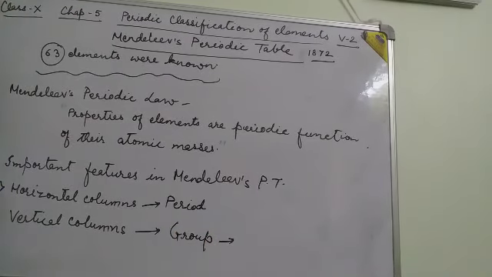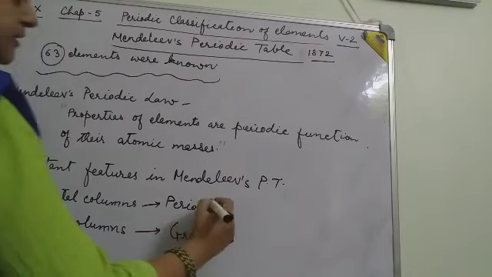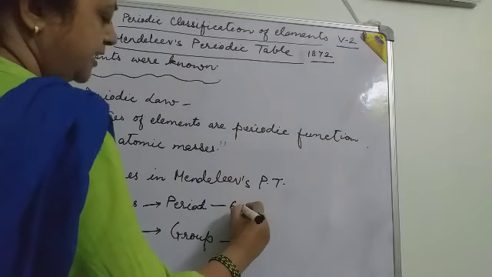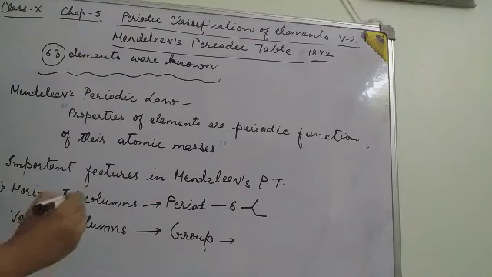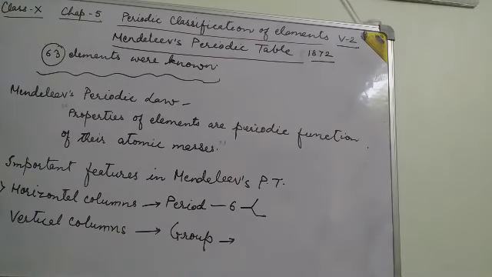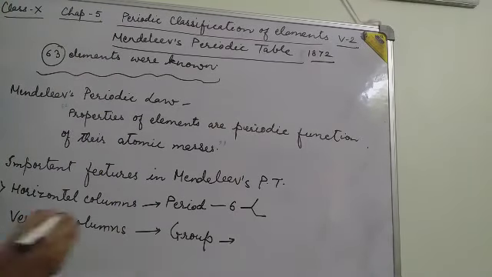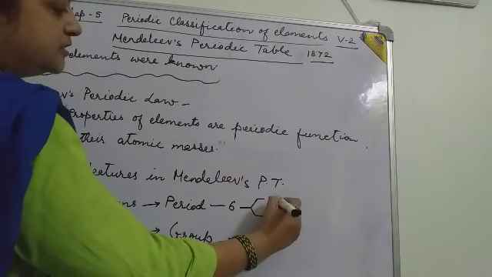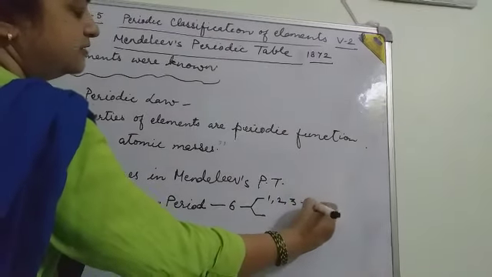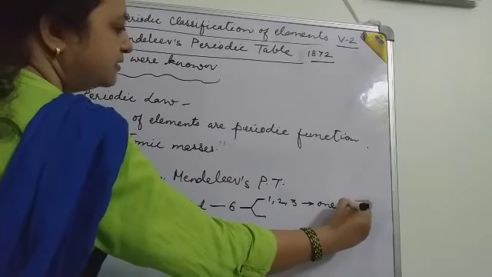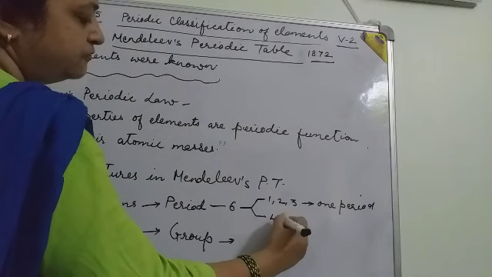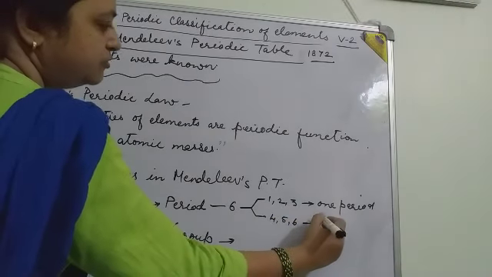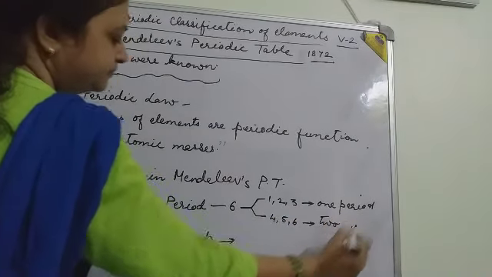There are 6 periods and each period is divided into parts. First, second and third periods are not divided into parts, and the fourth, fifth and sixth periods are each divided into 2 series.